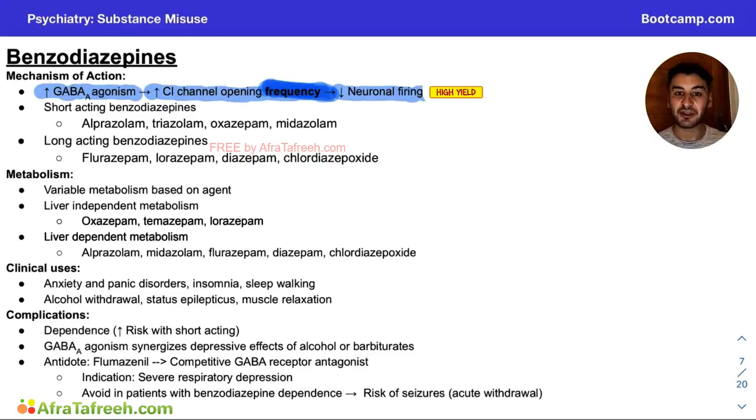So let's talk about short-acting versus long-acting benzodiazepines. So our short-acting, I'm going to highlight in yellow, and this is going to be alprazolam, triazolam, oxazepam, and midazolam. I want to give you guys a great mnemonic for remembering these short-acting benzodiazepines. So I'm going to highlight the first letter of each word. So A-T-O-M, and that spells out atom. So that is how I remember the short-acting benzodiazepines, because if you remember the first letter of each one, they spell atom.